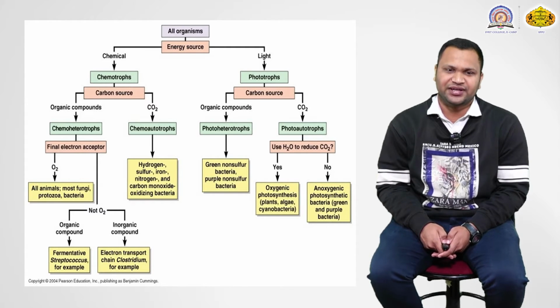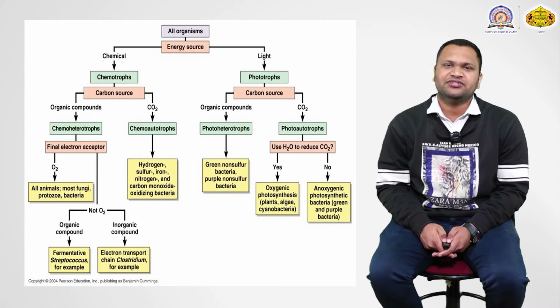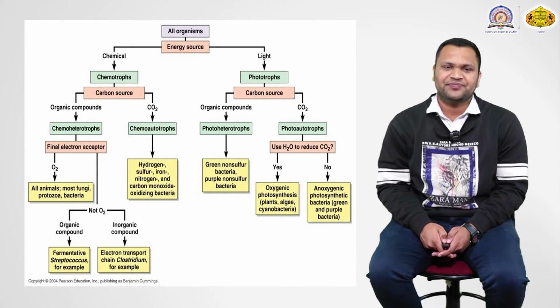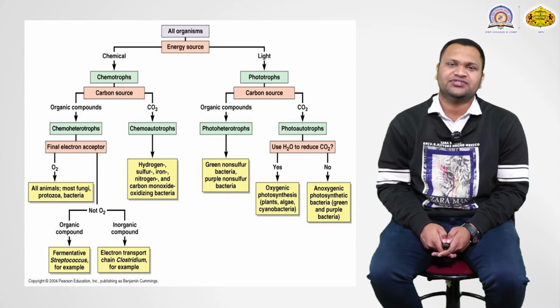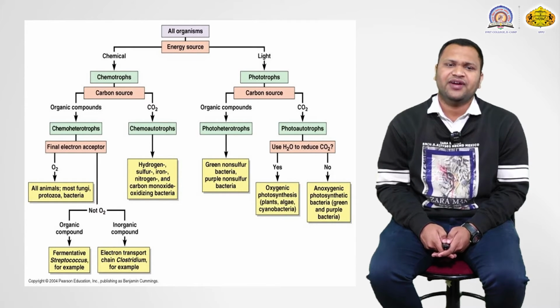Again the carbon source is CO2, and these bacteria are included under the category of chemoautotrophs. They require hydrogen ion, sulfur, nitrogen, and carbon monoxide oxidizing bacteria. These are the molecules which act as the final electron acceptor, or as carbon sources.